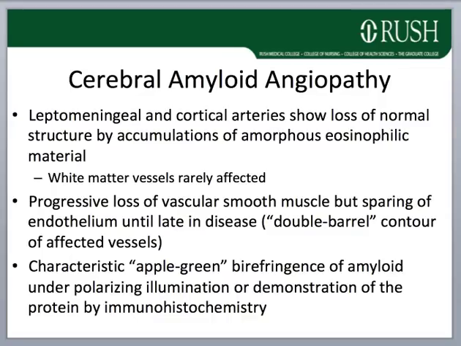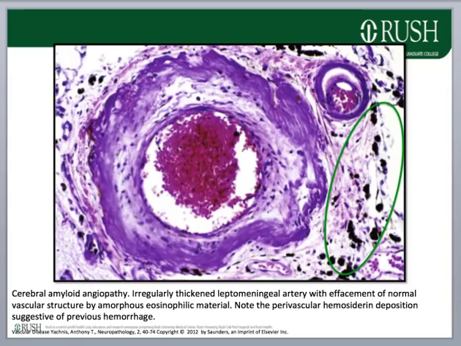Characteristically, you find apple green birefringence of amyloid under polarizing microscopy, or you can demonstrate the abnormal protein by immunohistochemical methods. This is an image showing an irregularly thickened leptomeningeal artery with effacement of normal vascular structure by amorphous eosinophilic, or in this case kind of purple-looking material. Note the perivascular hemosiderin deposition in the green circle, which are the chunks of dark brown or black material, which suggests previous hemorrhage.